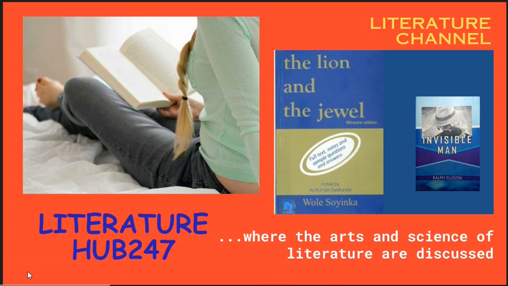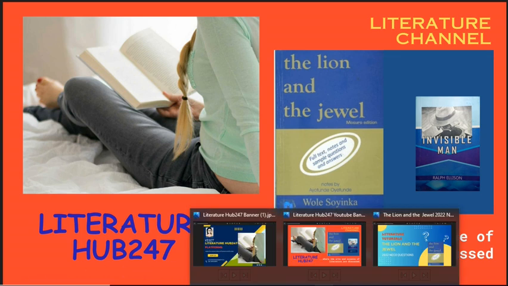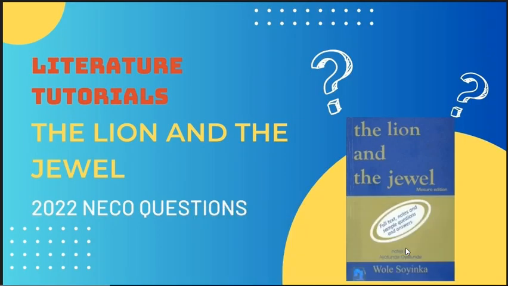This particular video is on The Lion and the Jewel, written by Professor Wole Soyinka. We are going to do justice to two past questions on The Lion and the Jewel, that is 2022 NECO questions, so that you will know how to answer questions on the text.